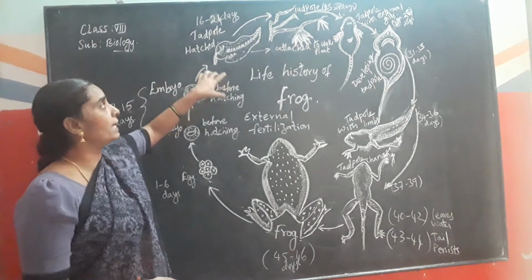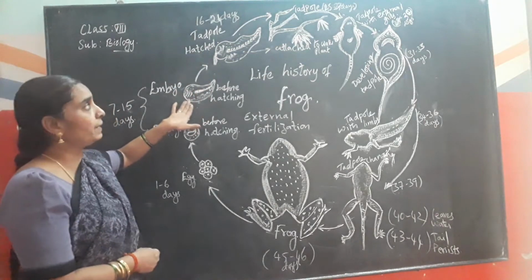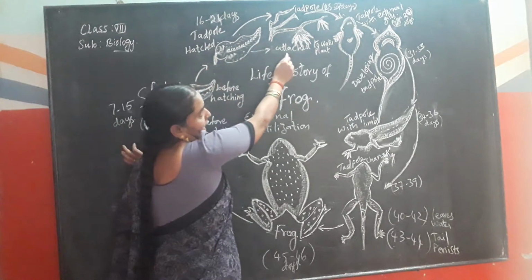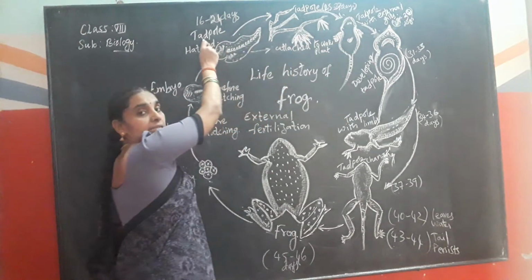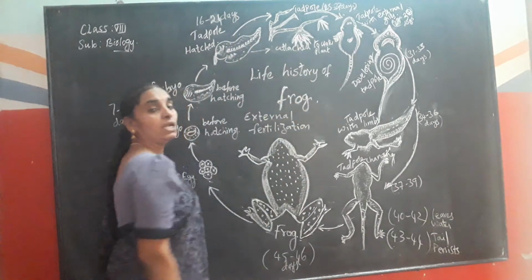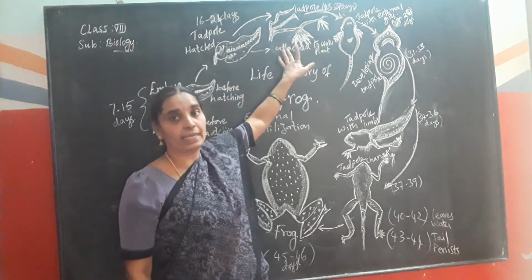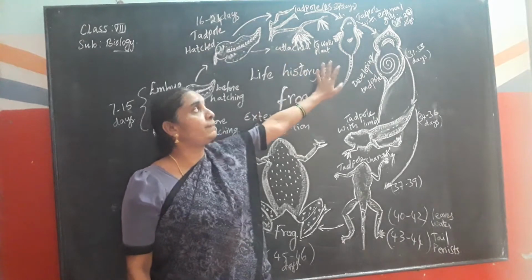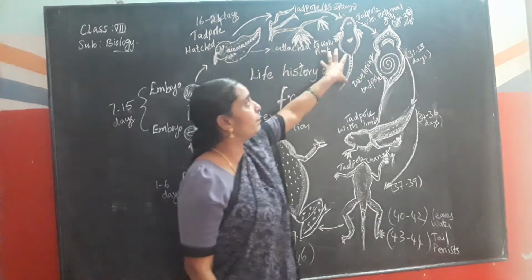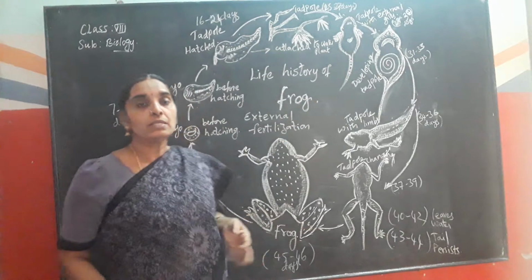Then after 15 days, the tadpole is hatched from the embryo. So here the hatched tadpole attaches to the water plant within 27 days. Is it clear? And it has external gills at this stage. Then fully developed external gills, heart and all the internal organs are developed at this tadpole stage, where it contains the tail also.